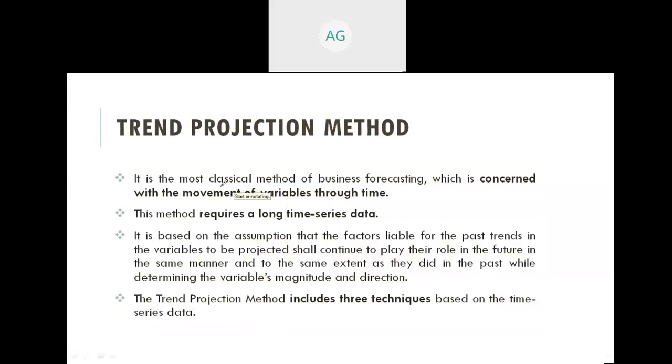So it is the most classical method of business forecasting, which is concerned with the movement of variables through time. So just remember this line, it is concerned with the movement of variables through time. So here time is an important variable in this method.